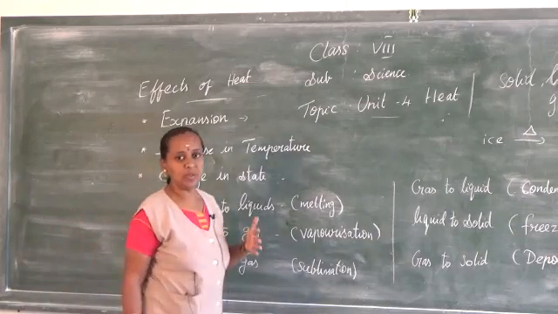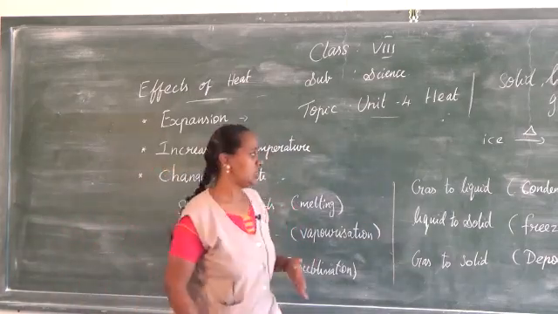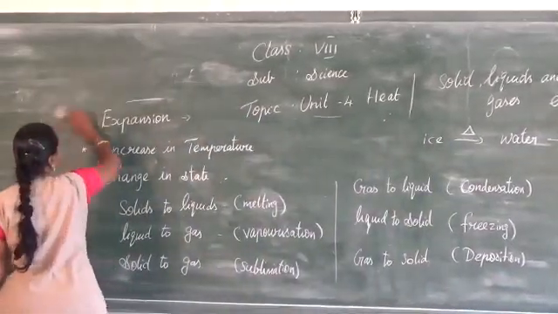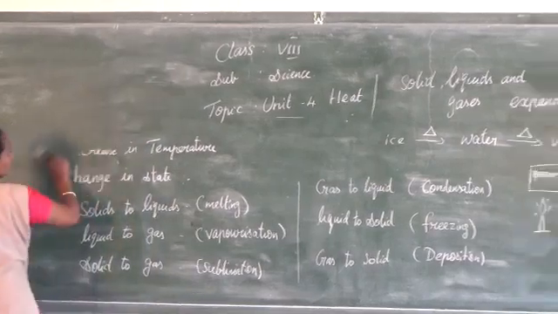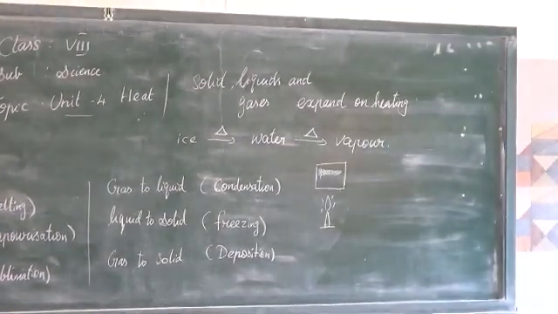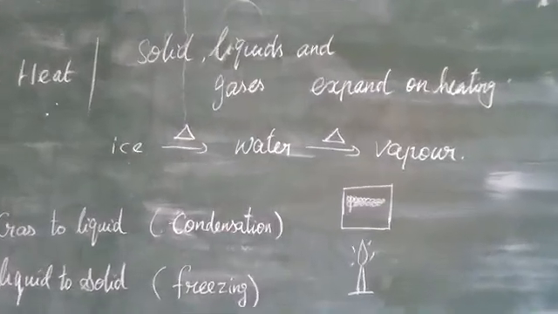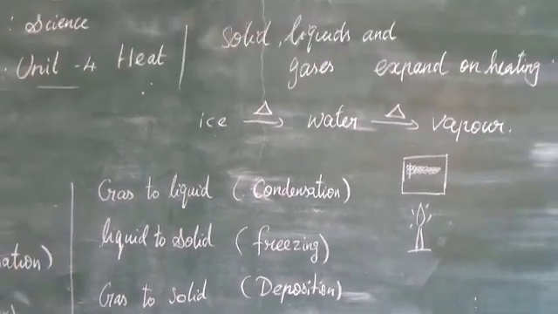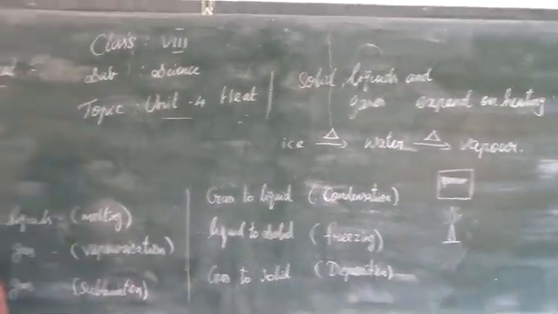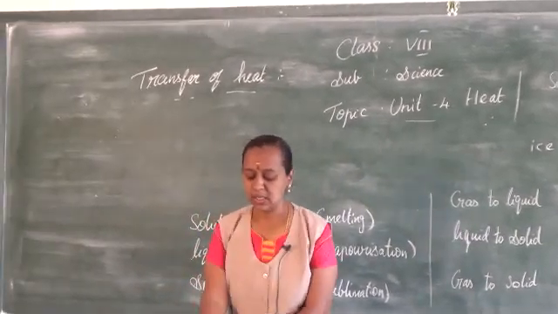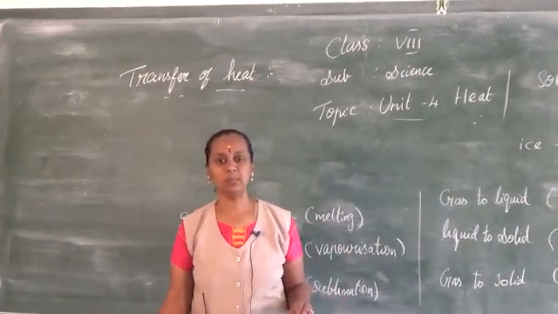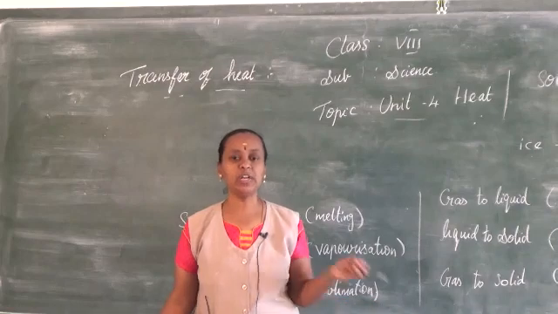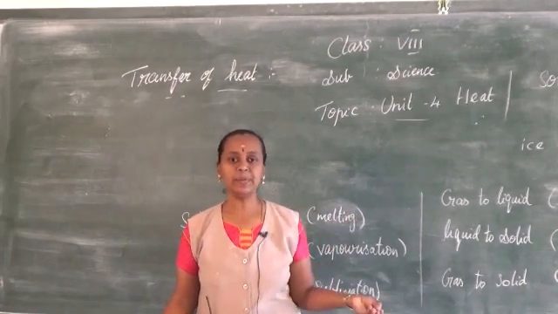The next topic we are going to learn is transfer of heat. I will write the topic so that it will be easy. When a substance is heated, we know that the heat energy is transferred from the high temperature region to the low temperature region of the body, or from one body to another body, from high temperature to low temperature.